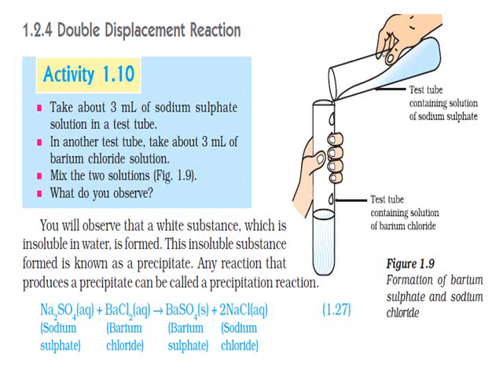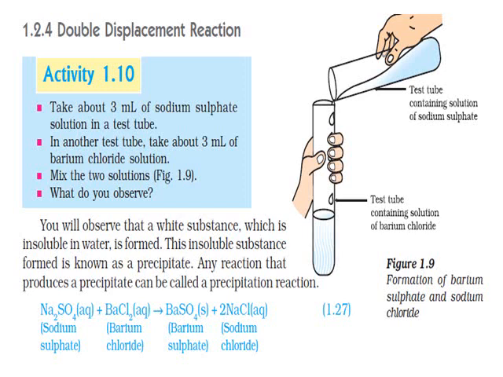Mix the two solutions. What do you observe? You can see in the side of the slide, a figure is there. Test tube containing solution of barium chloride is taken down, and test tube containing solution of sodium sulfate is being poured into the other test tube. So what happens after the reaction?